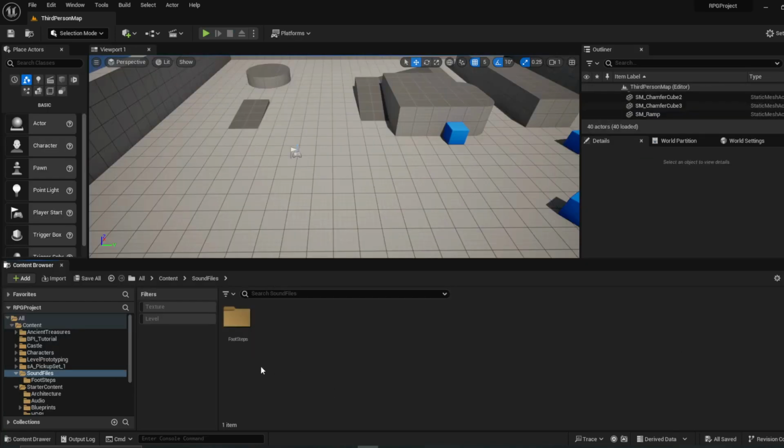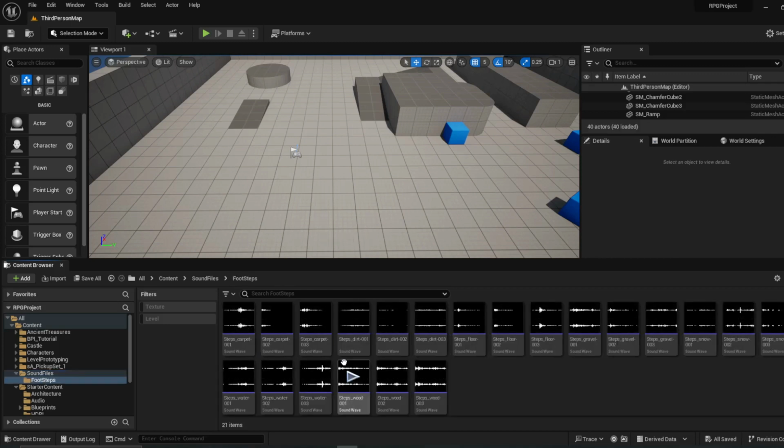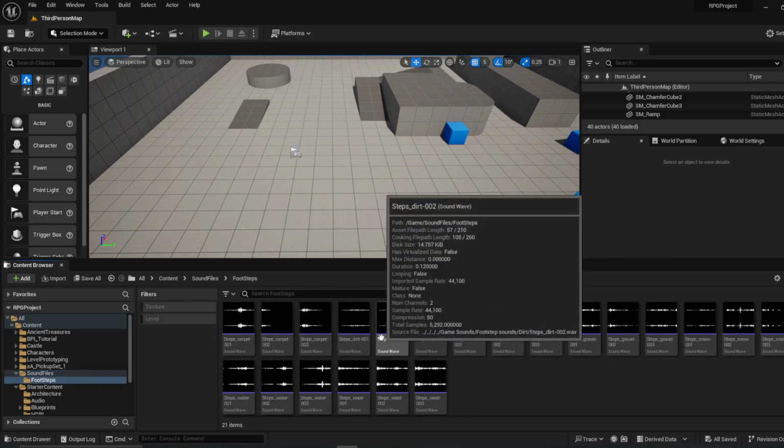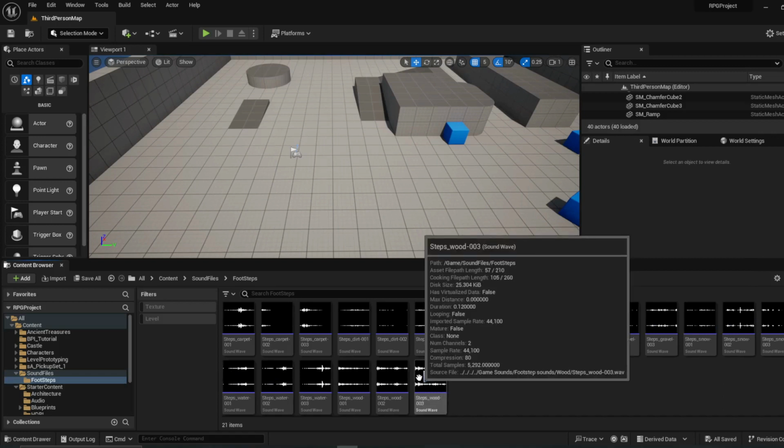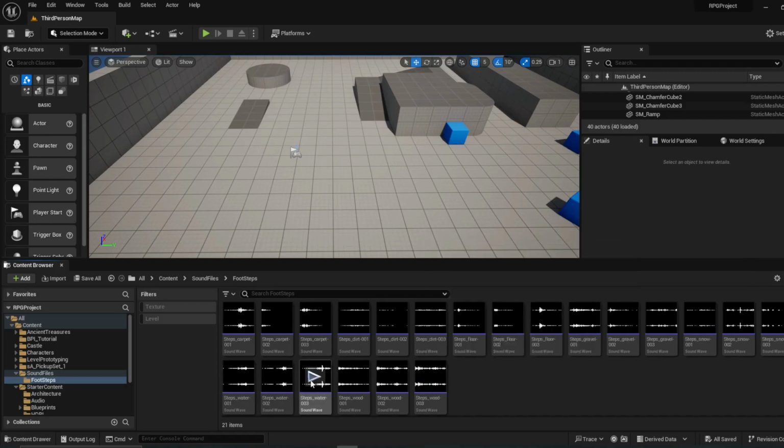All right, so first what we're gonna do here, I have a footstep folder already set up. This is just gonna have all my sound files in it. Normally you'd want to organize it by type of footstep sound. So I have carpet, dirt, just kind of a regular flooring, gravel, snow, water, and wood. We're probably not going to use the water, but I'll try to incorporate a couple of these into this.